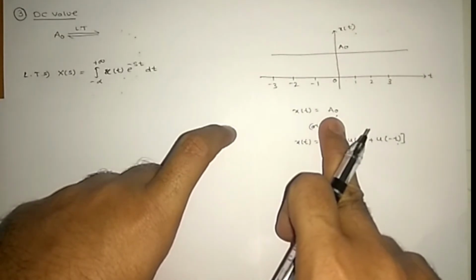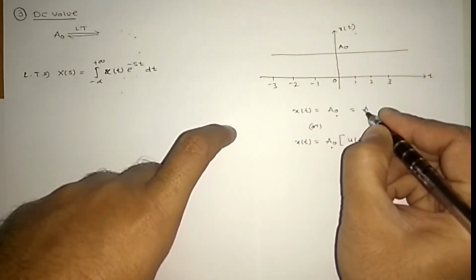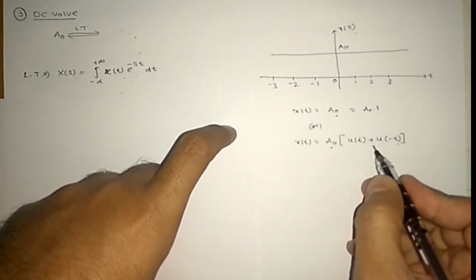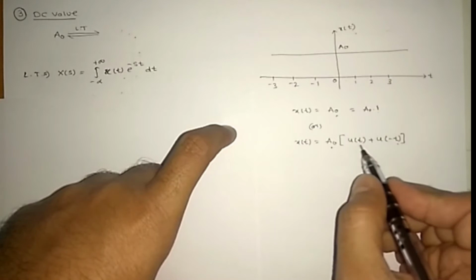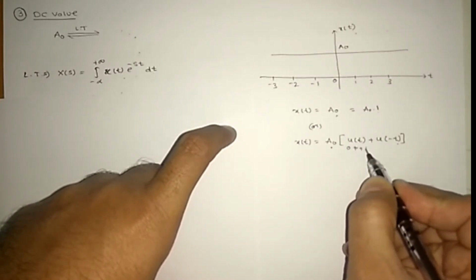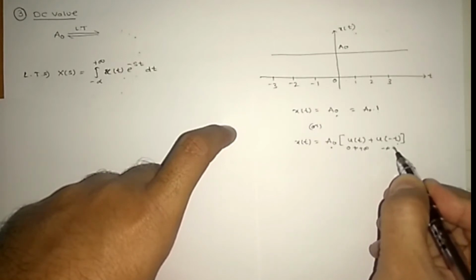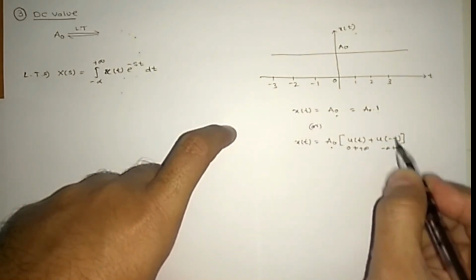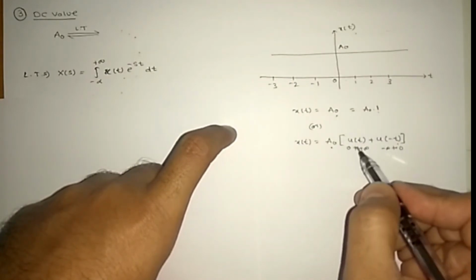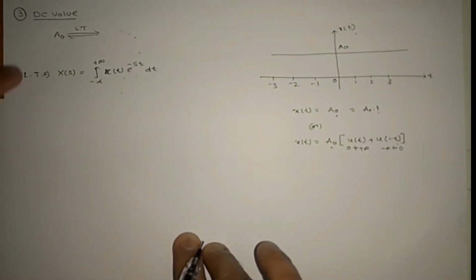Or can we multiply with 1 here? See here, A naught, I am multiplying with 1. Can I replace this 1 with u of t plus u of minus t? Because u of t is 1 from 0 to plus infinity, and u of minus t is 1 from minus infinity to 0, right? So overall 1. Okay, so A naught, I am writing u of t plus u of minus t. Let us find the Laplace transform of A naught.